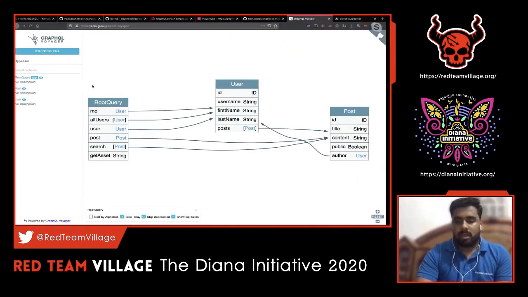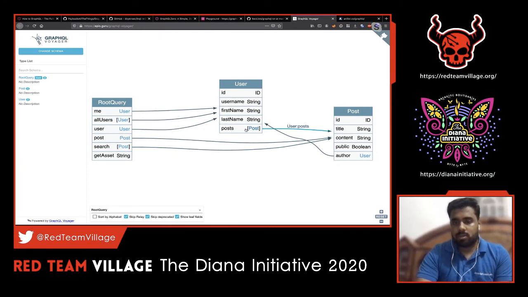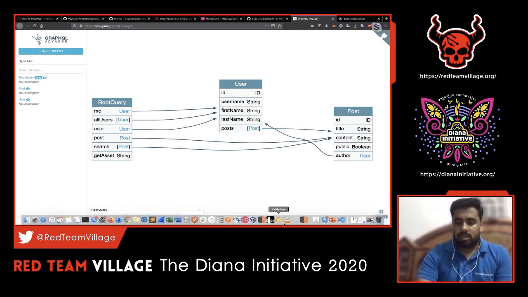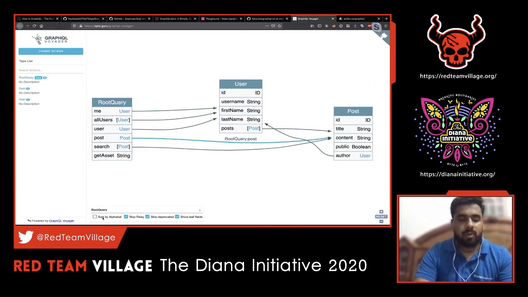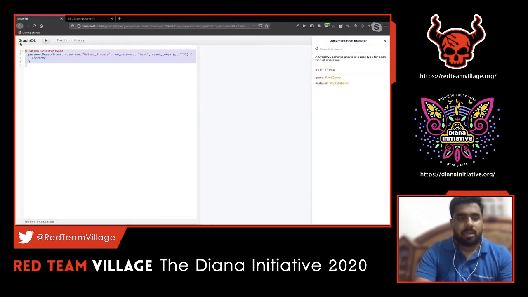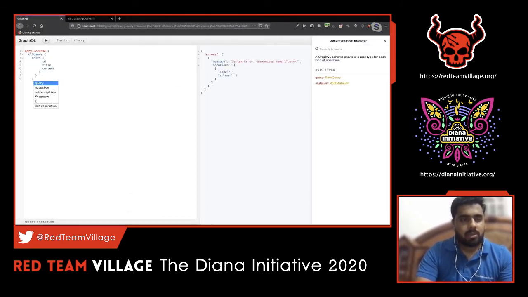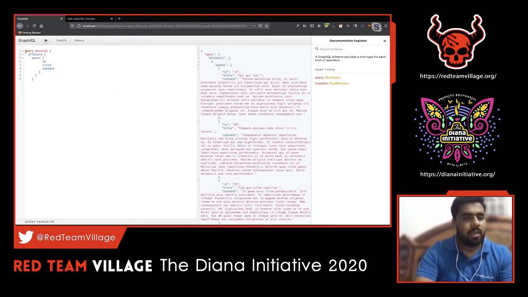Let's say in our case, we'll take this particular post calling request. Let's see how the request looks. Since I'm going to do a recursive kind of query, let me open that console and show that part. Okay, I just missed the keyword, it's a typo. So query recurse, it can be any name again. All users, I'm just pulling out all the user records. This is one among the APIs already there in the query. So all users requires ID, username, first name, last name, and post.